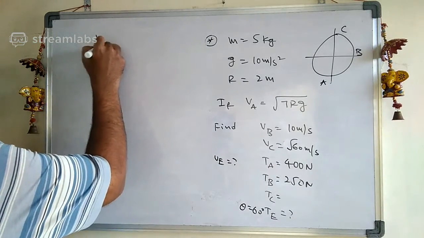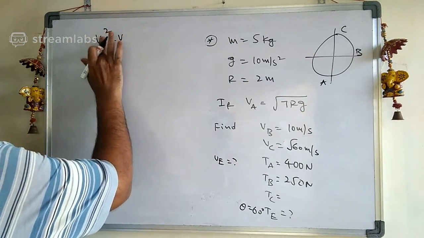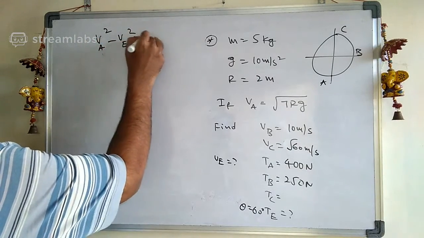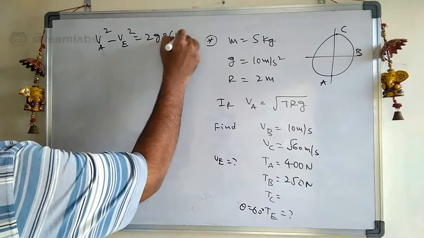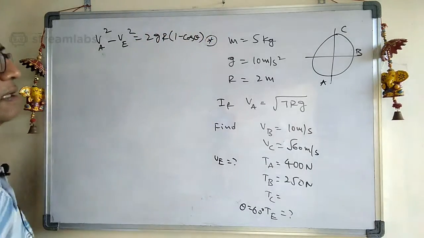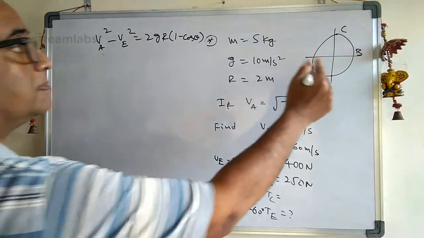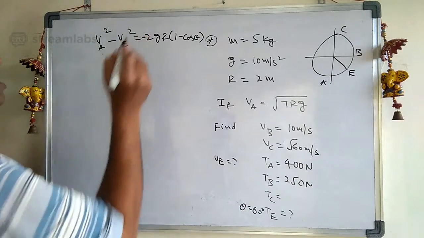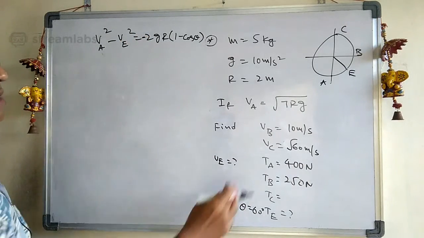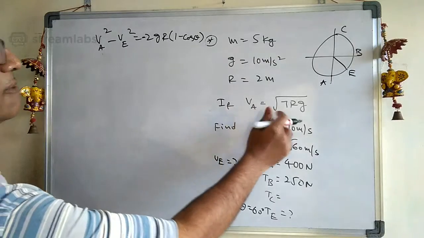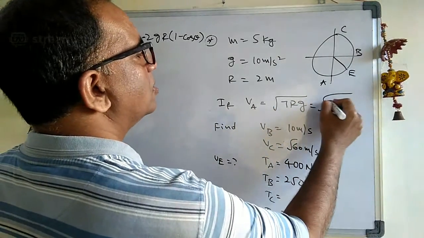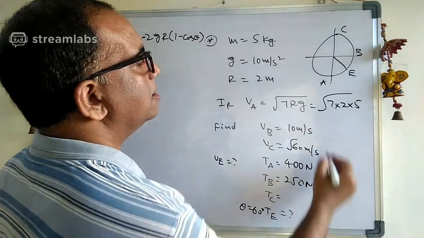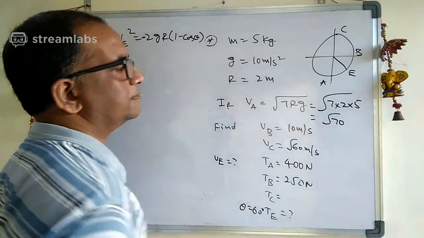See carefully here, VA square minus VE square equal to 2gr into 1 minus cos theta. That's the first thing. And so you are going up. This is E, so you are going up means you should take it as negative here. And so what is VA square? VA is root of 7rg. Means how much we got here? Root of 7 into 2 into 5, means this one is root 70.